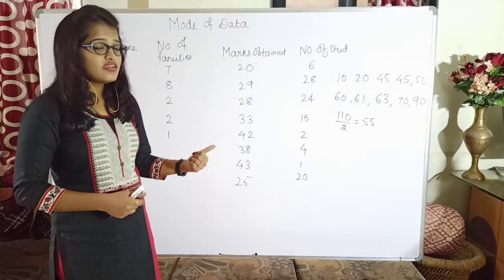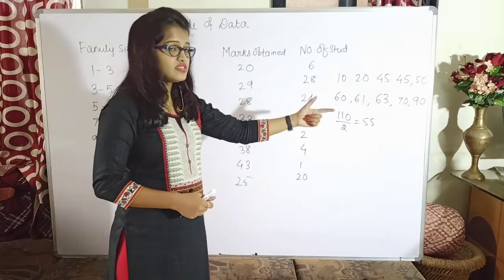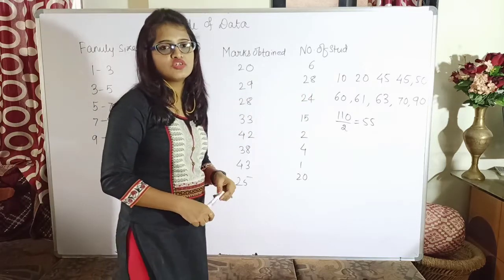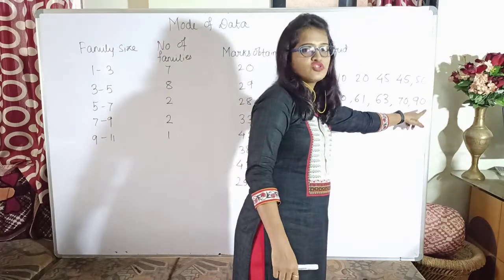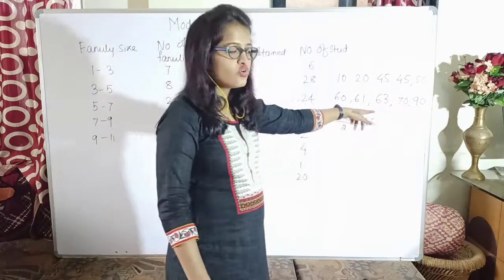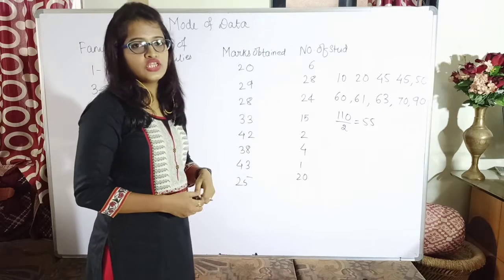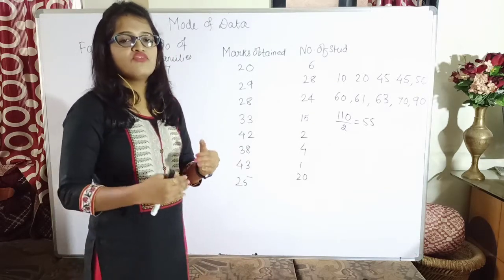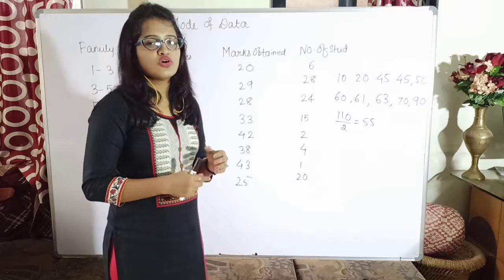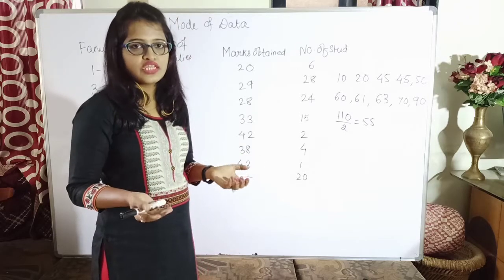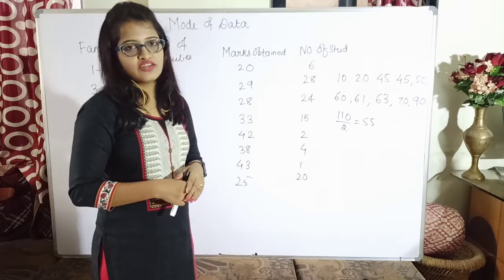But here can you see that the best and worst performance of the cricketer was ignored? His best performance was 90, so that value got ignored, whereas his worst performance was 10, and even that value got ignored. So that is the drawback of the median, where the best and worst values, or the extreme values, are ignored and you are focusing on the central values.